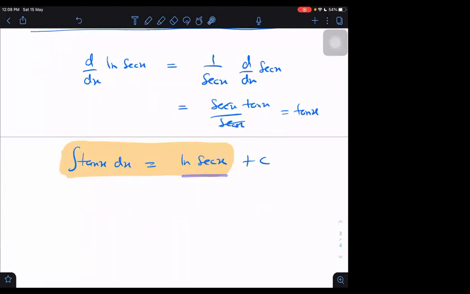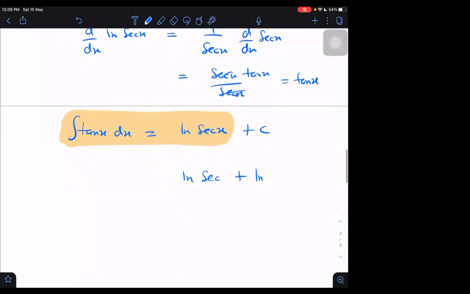But one thing I want to tell here: whenever a constant appears with log, sometimes they assume that constant, let us say the constant is k, is itself log of c. And then they can write it as log of c multiplied by secant x.